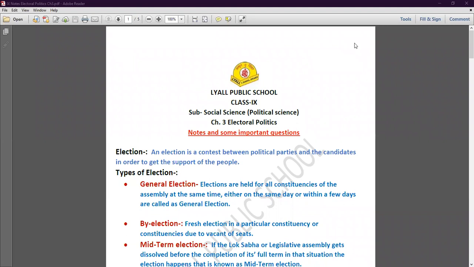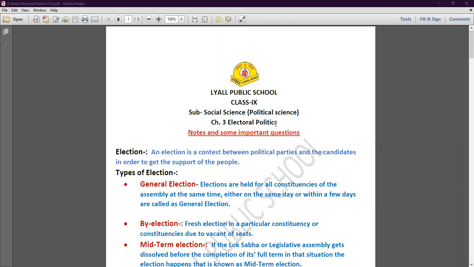Today we're going to revise the chapter Electoral Politics. That is chapter number 3 of Political Science. In this chapter we're going to discuss a few important questions also, the questions which can be asked in your exam and are very important and related to the concepts of this chapter.